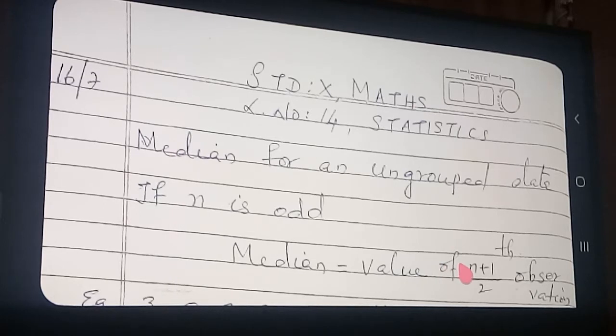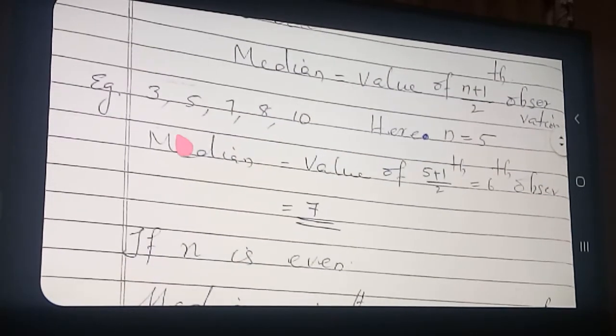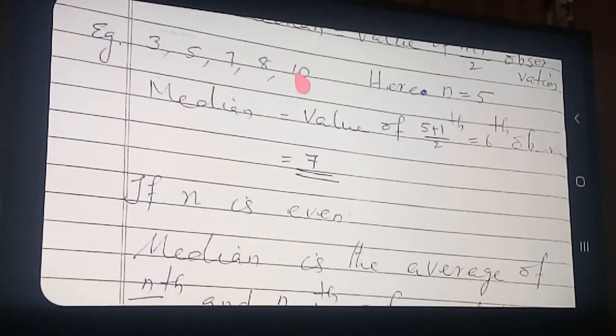If the number of observation is odd, then median is equal to value of n plus 1 by 2th observation. I will explain that through an example. Okay, see here down. Here downside I have written an example. So 3, 5, 7, 8, 10. So here how many observations are there? You count it. 1, 2, 3, 4, 5.